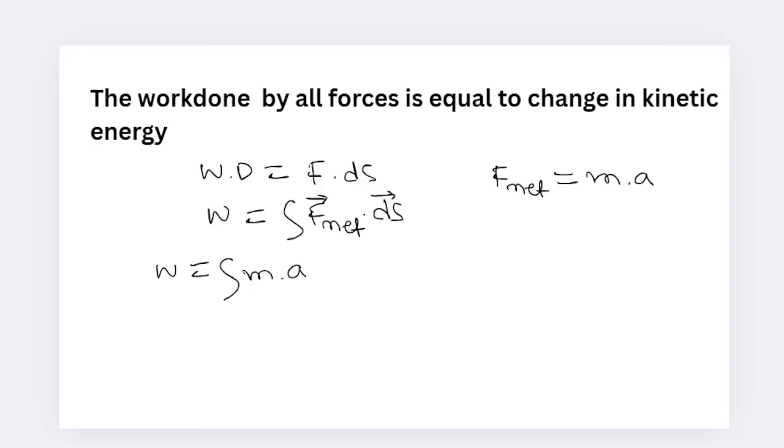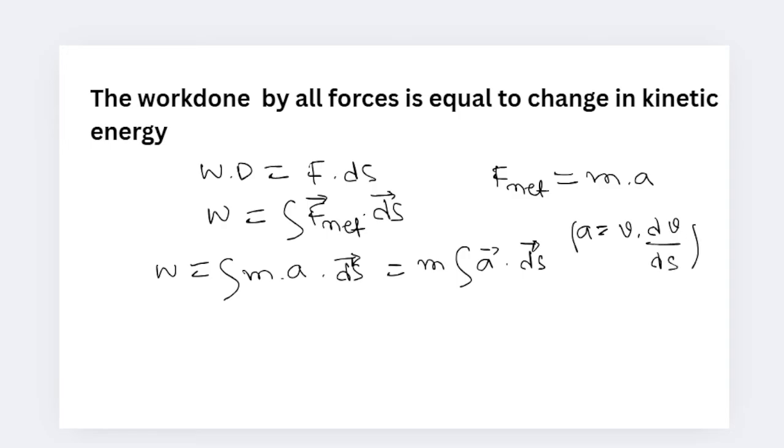Here the mass is a constant. The mass of the car is not changing. So mass is constant, so m into the integration of a into ds. Next, we can write the acceleration as a = v into dv by dt, so dv by ds. So we can write the acceleration is equal to v into dv by ds.